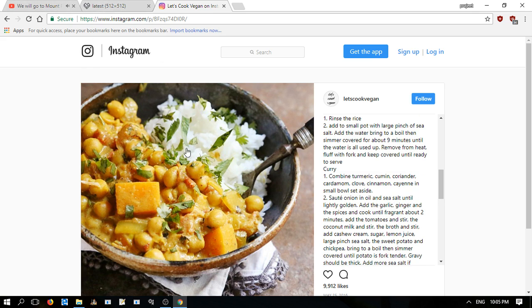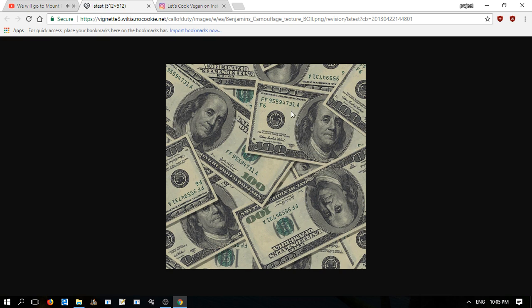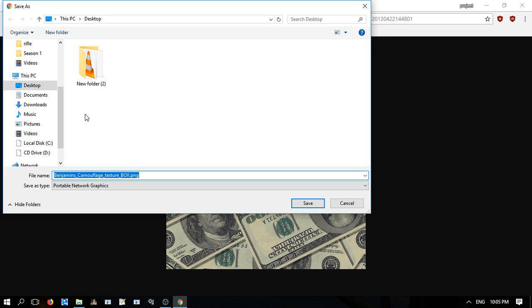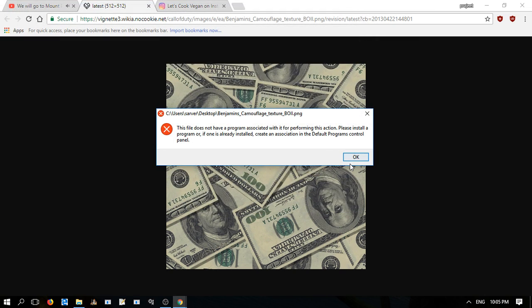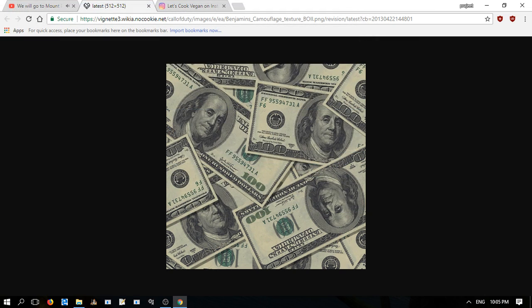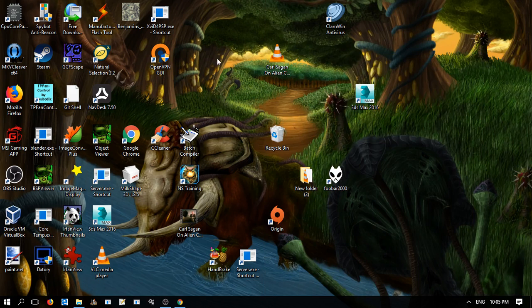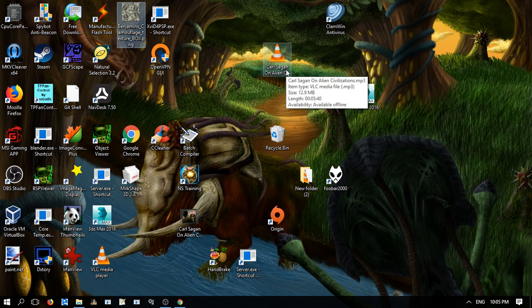So today we're going to do the texture of this one. Download your favorite texture in any format you like. Okay, don't worry about that. Go to your desktop, name it rifle.png because it will come in handy later on.